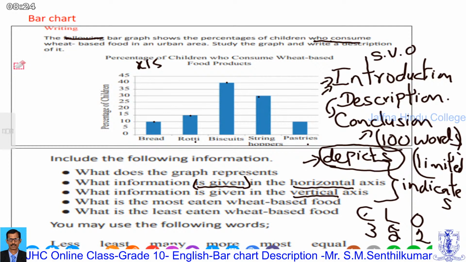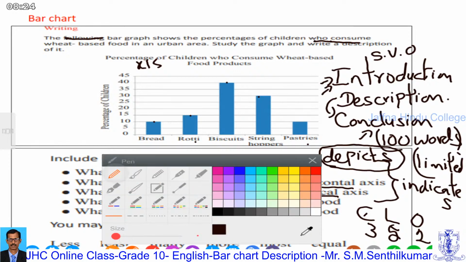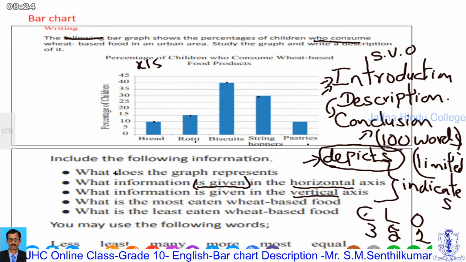Now I will ask you, right? Another set of adjective forms I am going to introduce to you. High. What is that form?